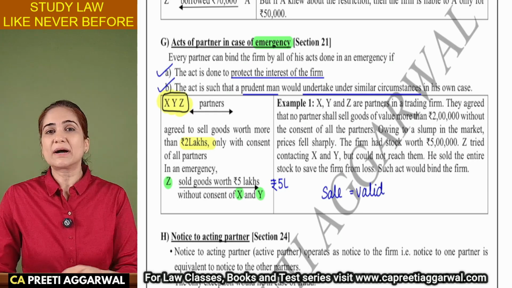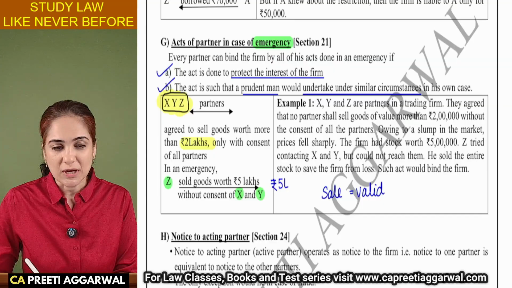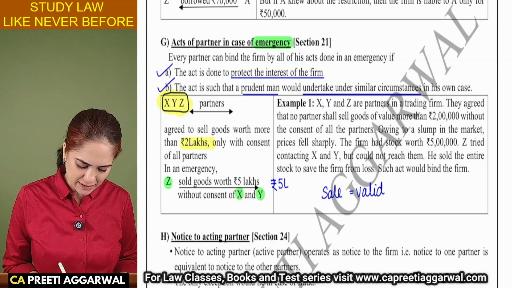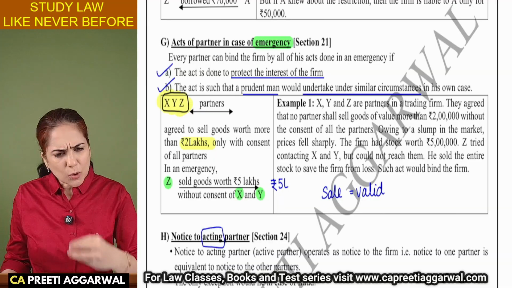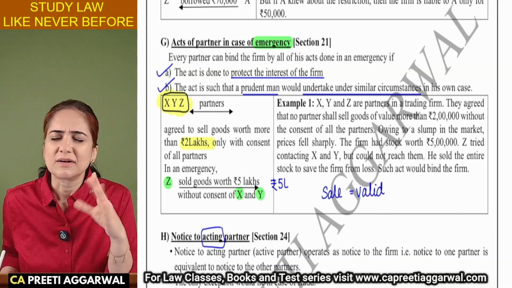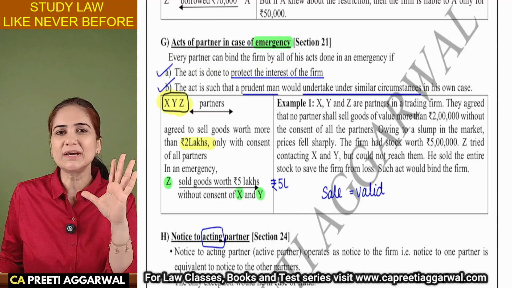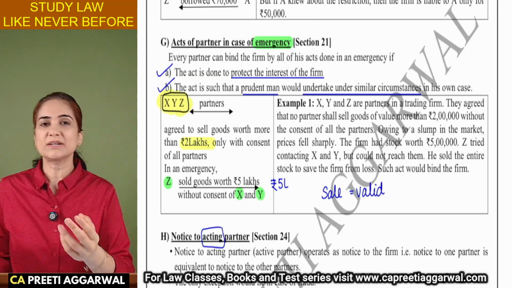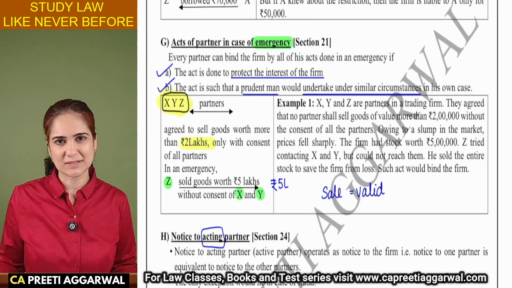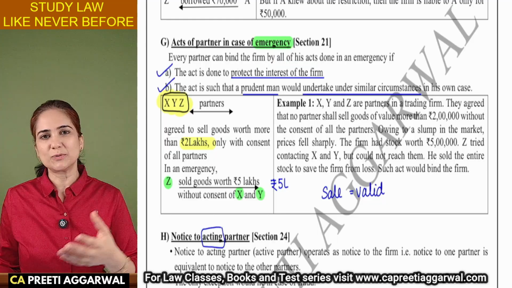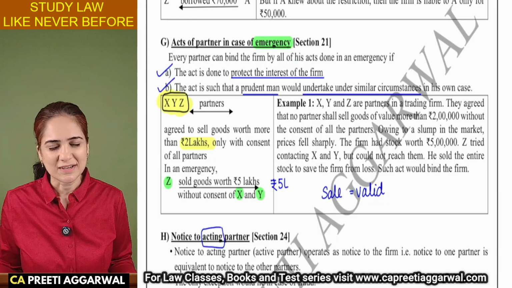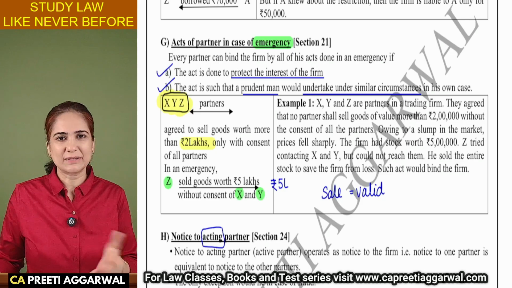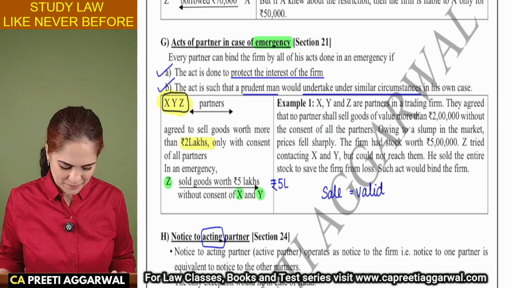Notice to acting partner, section 24. The word acting over here means active partner. Notice means anything told to the active partner is like it is told to the others, because we assume that they communicate on a daily basis. So if I tell something to an active partner, we assume that others also know about it. There is an assumption that they communicate on a daily basis.